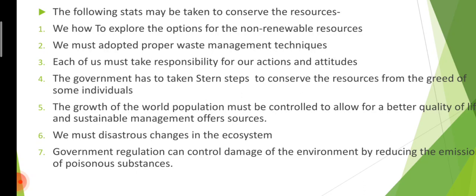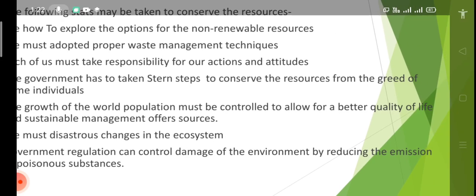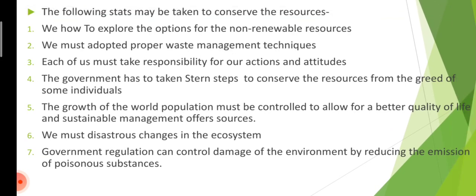The growth of the world population must be controlled to allow for a better quality of life and sustainable management of our resources. We must not allow disastrous changes in the ecosystem. Seventh, government regulations can control the damage to the environment by reducing the emission of poisonous substances.